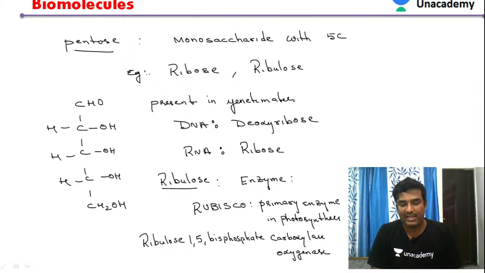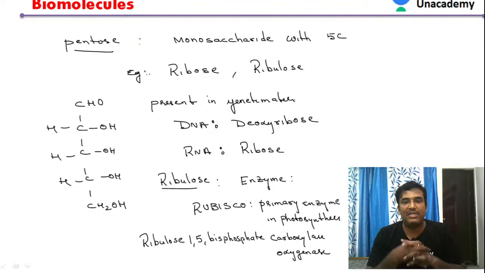Ribulose is another pentose. What is the importance of ribulose? It is involved in an enzyme. So what is the name of the enzyme? It is called Rubisco.